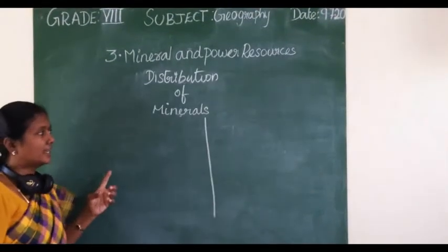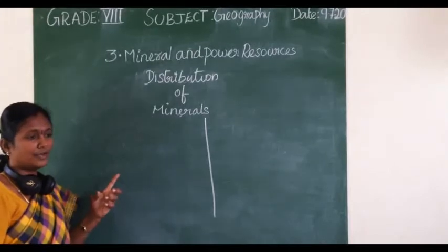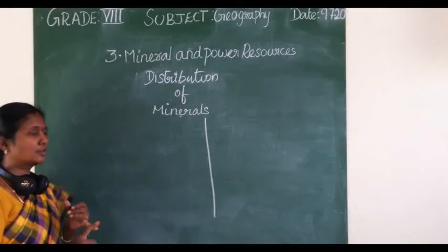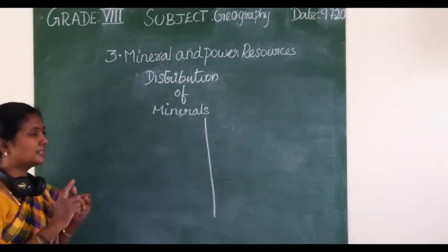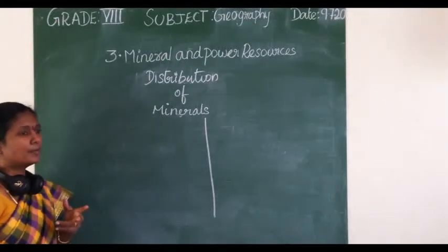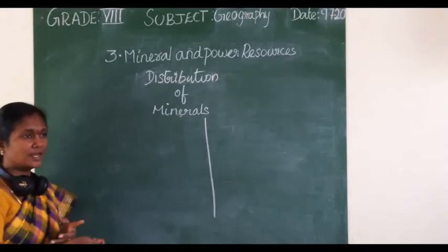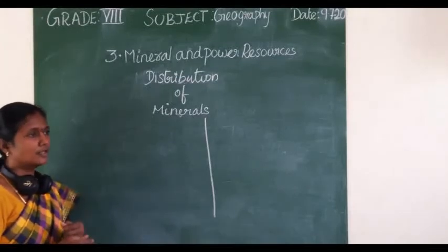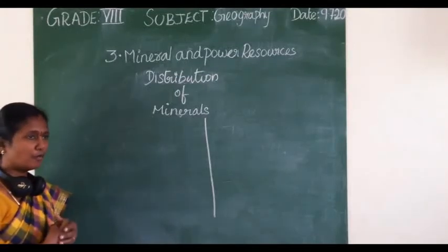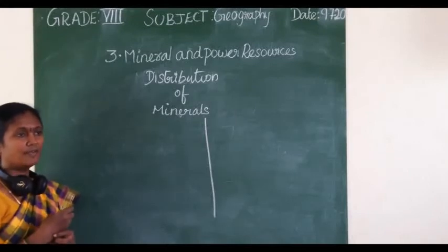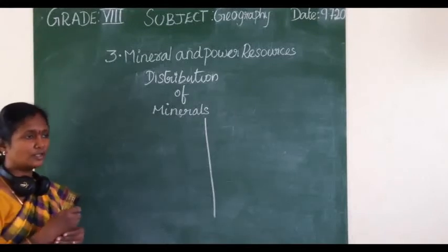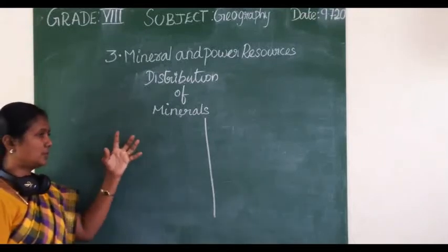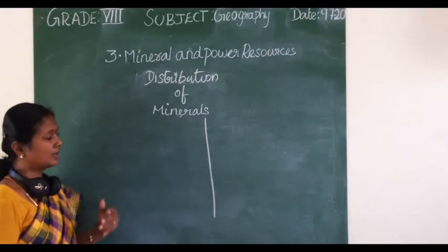Minerals occur in different forms of rocks. They occur in igneous rocks, metamorphic rocks, and sedimentary rocks. Some types of metallic minerals are found in igneous rocks, and non-metallic minerals are found in sedimentary rocks. Even petroleum and coal are found in sedimentary strata. Likewise, minerals are distributed in different forms of rocks.